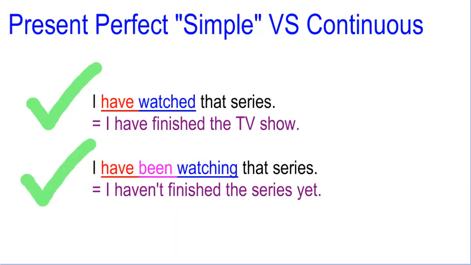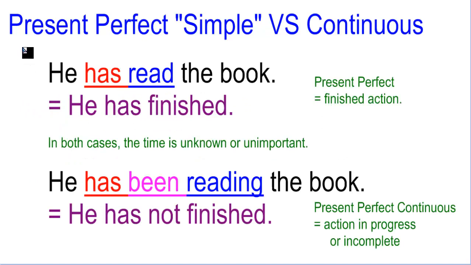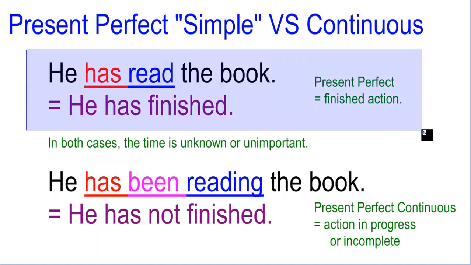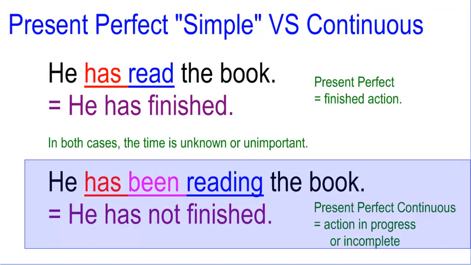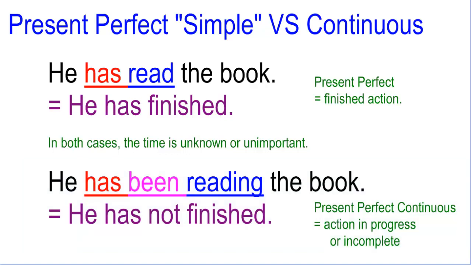Okay, so usually that's what we will try to remember, please. When you use the present perfect, the actions are finished. When you use the present perfect continuous, the actions are still in progress or the actions are still incomplete.